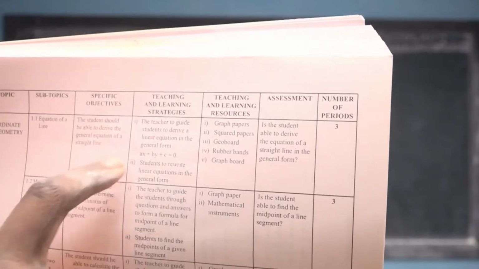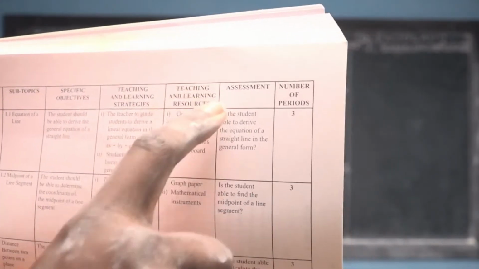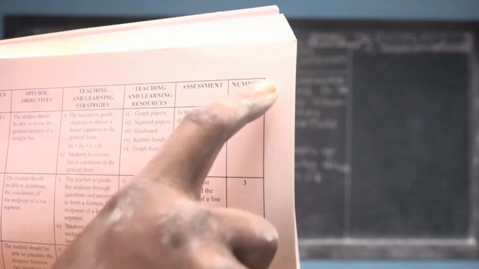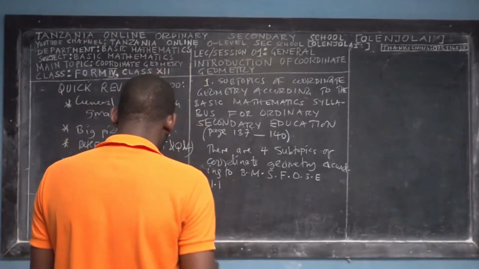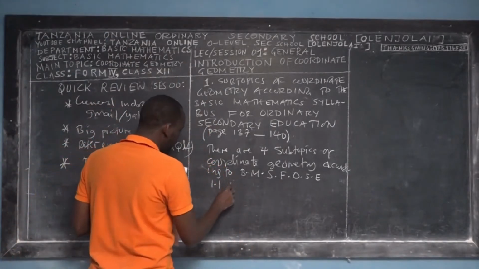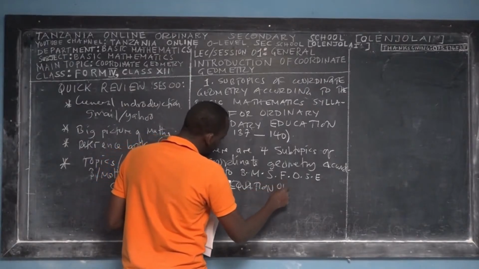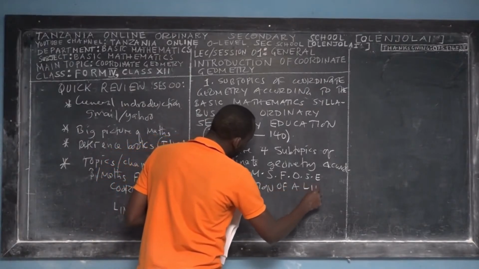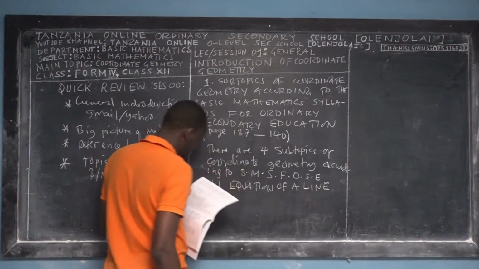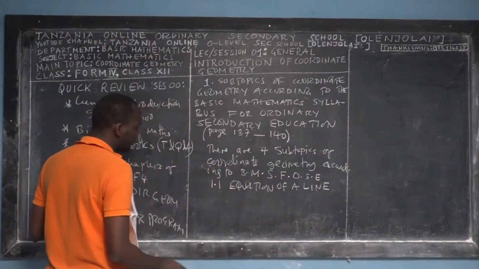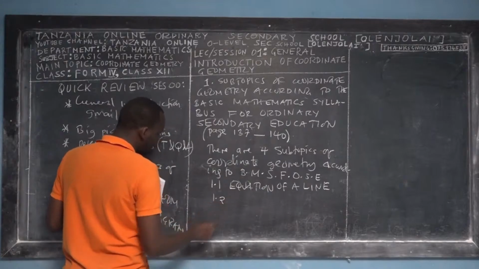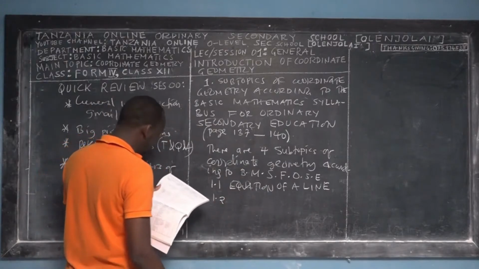Then specific objective, teaching and learning strategy, teaching and learning resources, assessment, and number of periods: 3. So three periods are required for this subtopic. So the first subtopic is the equation of a line. We have to teach you the equation of a line, how you can find it. The second subtopic is the midpoint of a line.